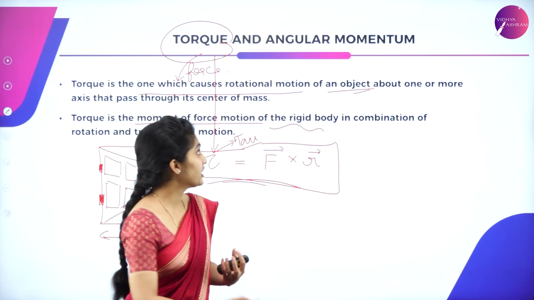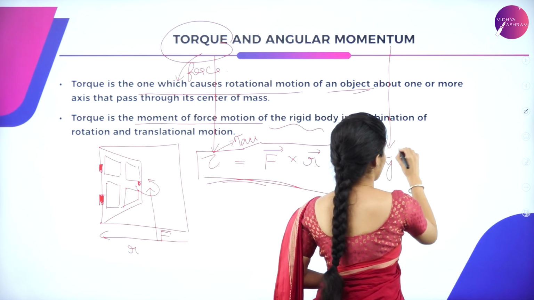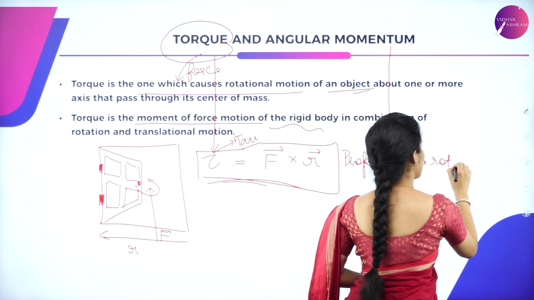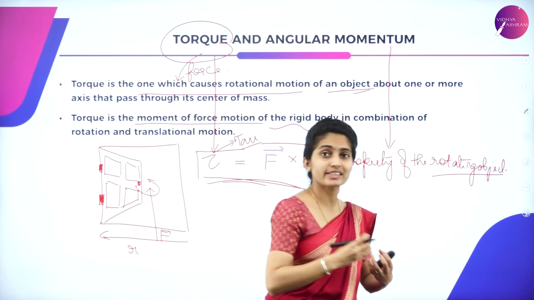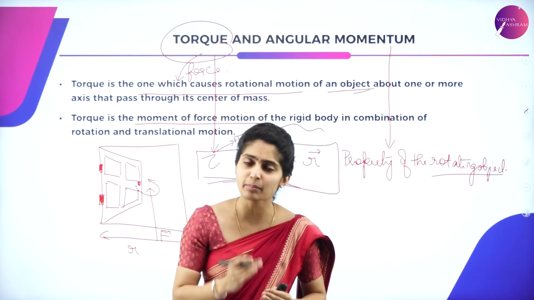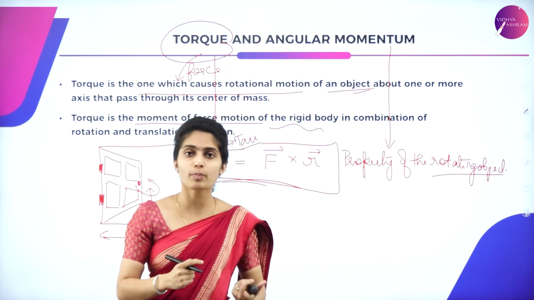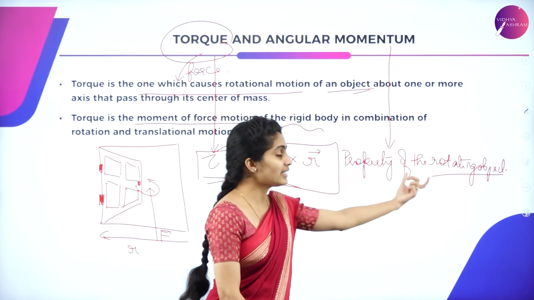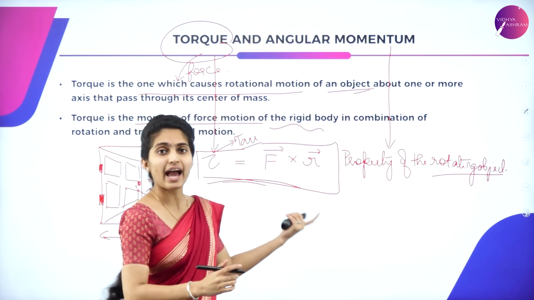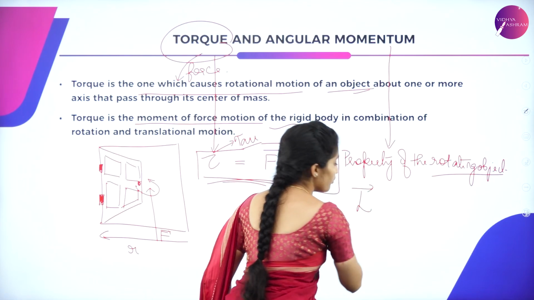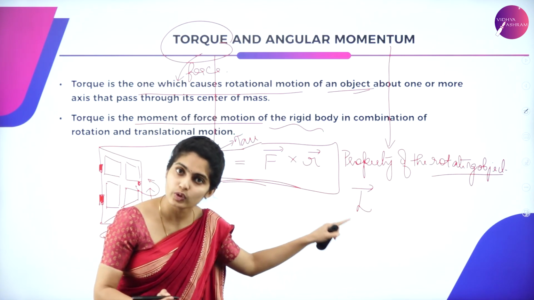So angular momentum is a property of a rotating object. Why rotating object? Because the angle always comes under objects which rotate, which take a circular path. So when it is rotating, the property of the object during its rotational motion is said to be the angular momentum, which is given by vector L. Momentum is a vector quantity and angular momentum is termed by L.